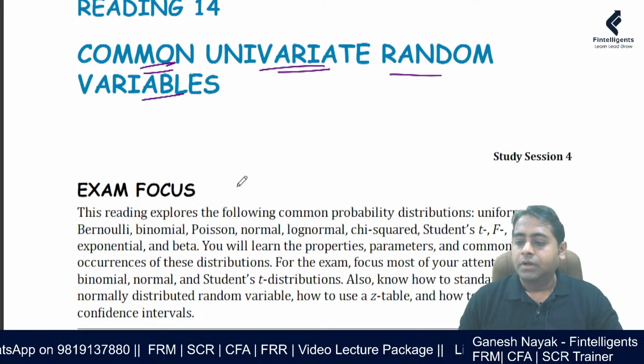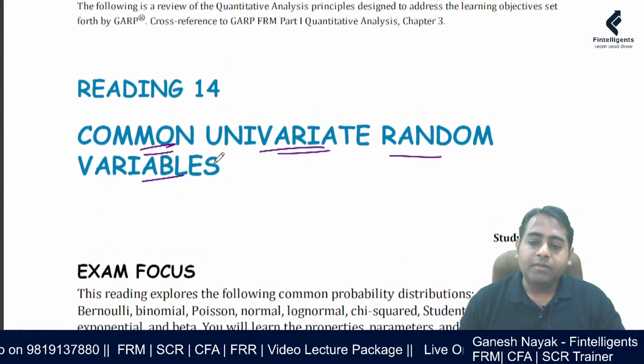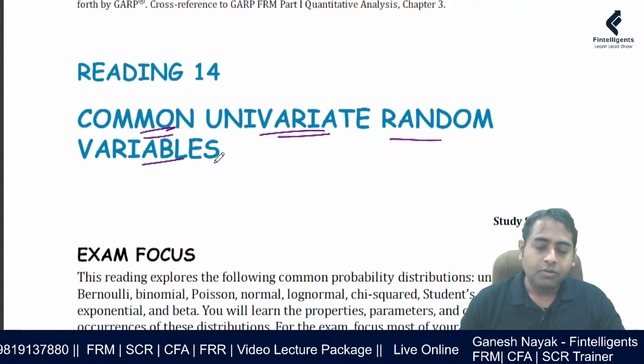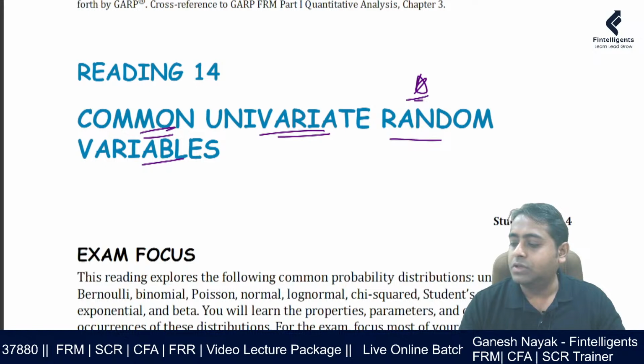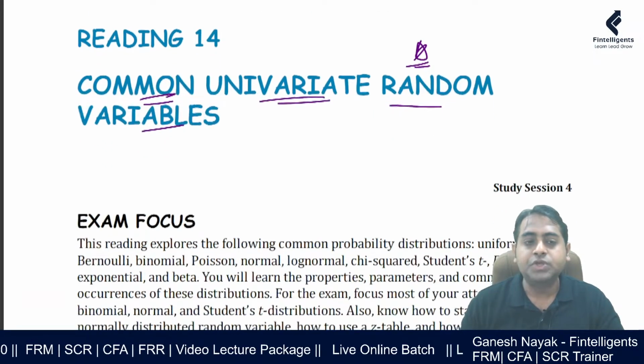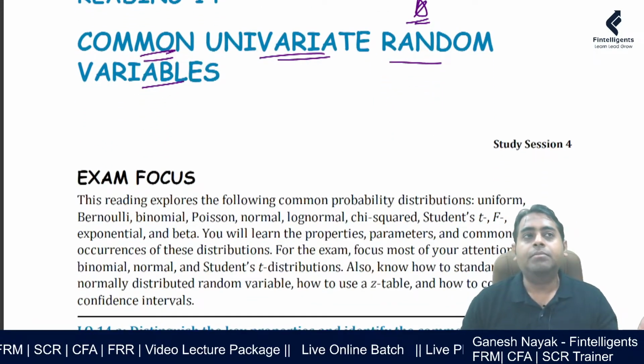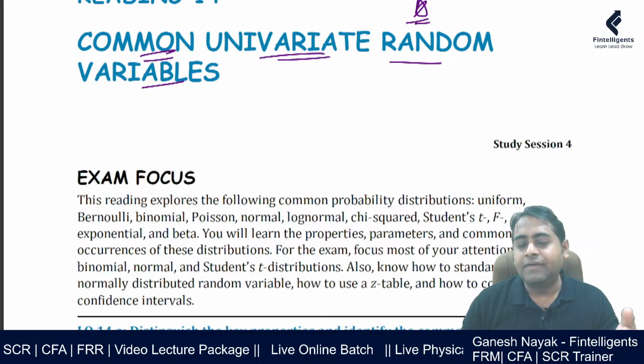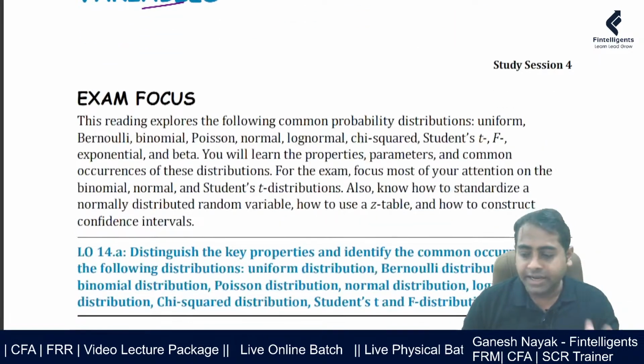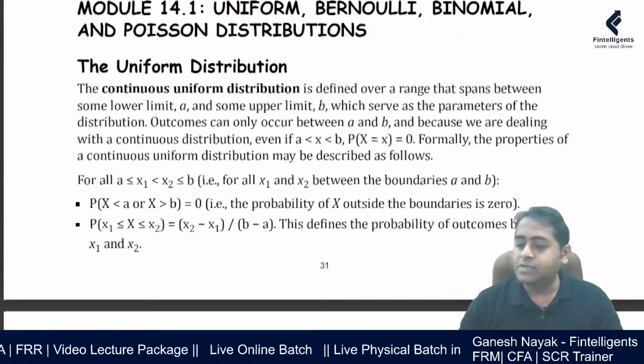Let us move to common univariate random variables. This chapter is important from the exam perspective, so do not skip this chapter. There are very specific sections which can get tested. Historically, some parts I have not heard being tested much. I'll highlight that also. So first is uniform distribution.